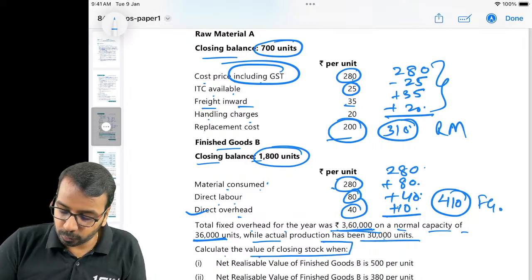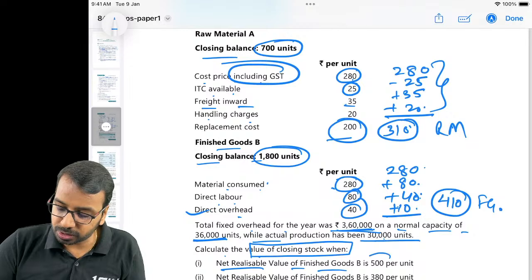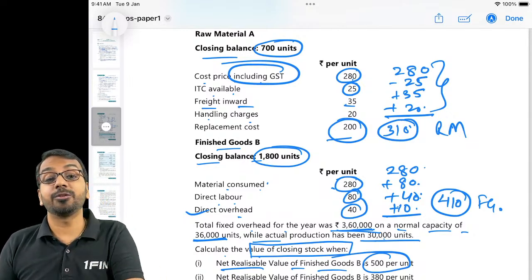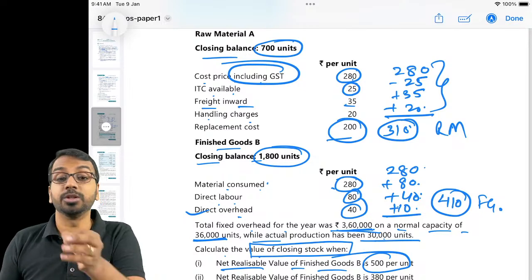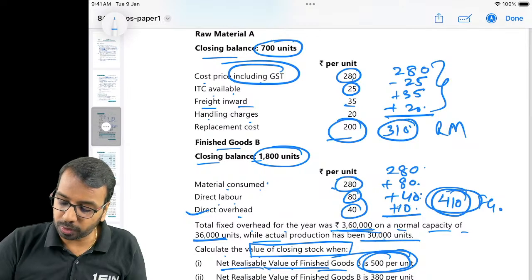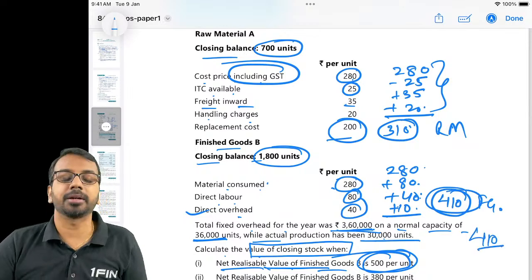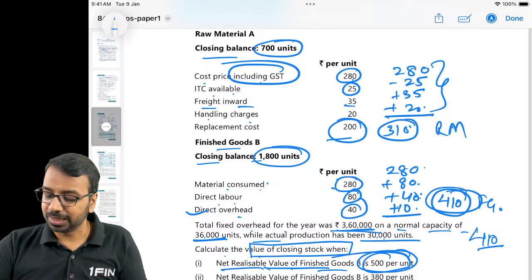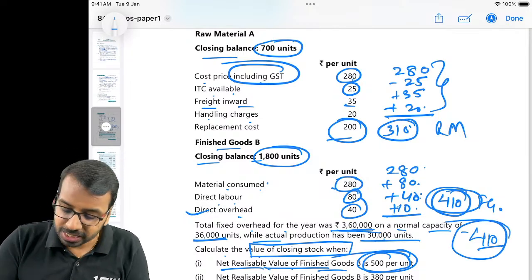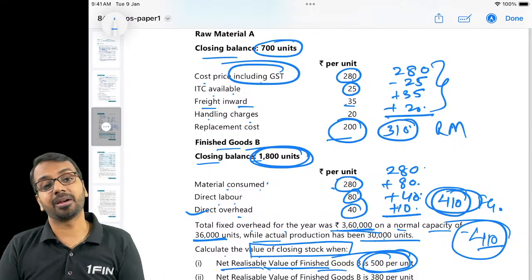Calculate the value of closing stock when NRV of finished goods is 500 per unit. If NRV is 500, inventory is valued at cost or net realizable value, whichever is lower. So NRV is 500, cost 410, so it will be valued at 410. Many a times what students do is they just compute 410 and they leave it here. You should not do that. You should multiply that with 1800 units.